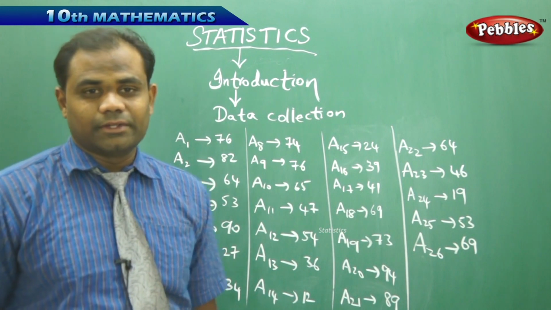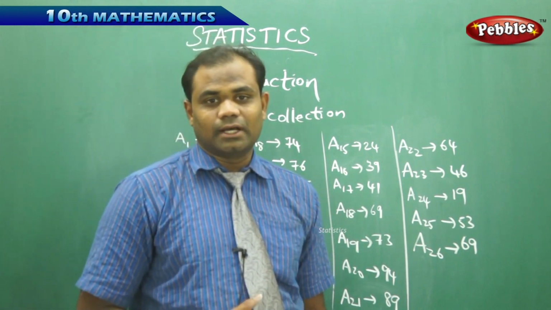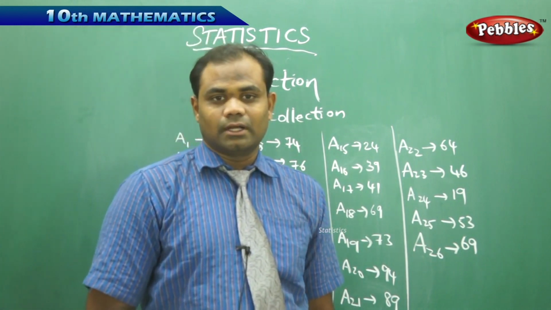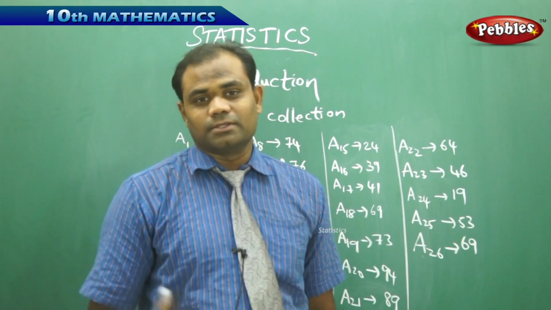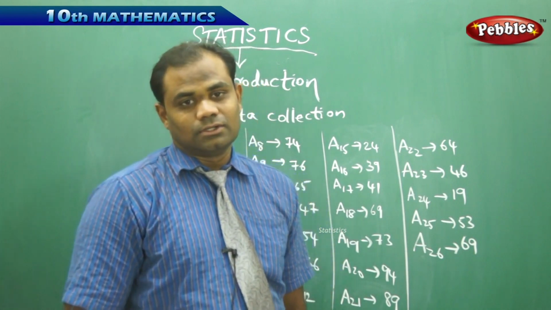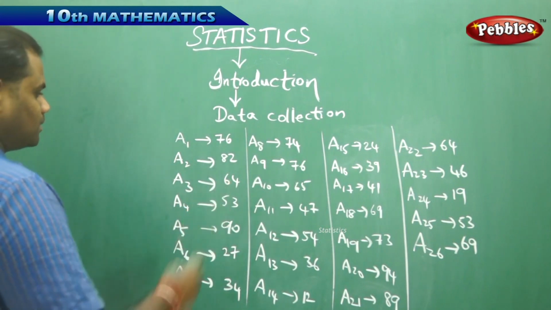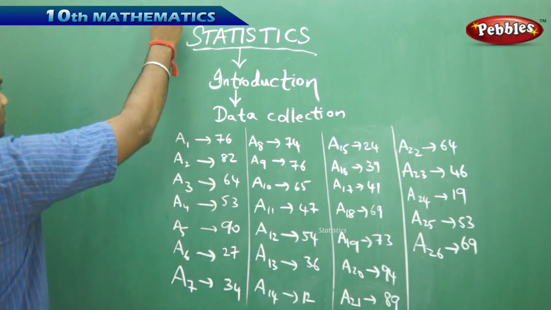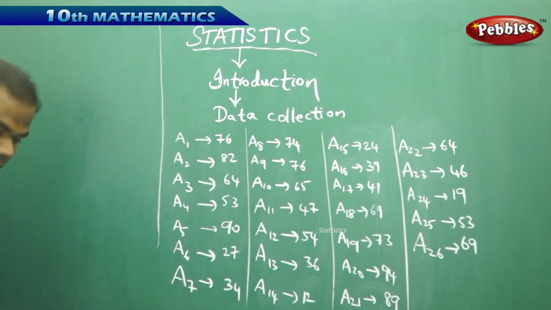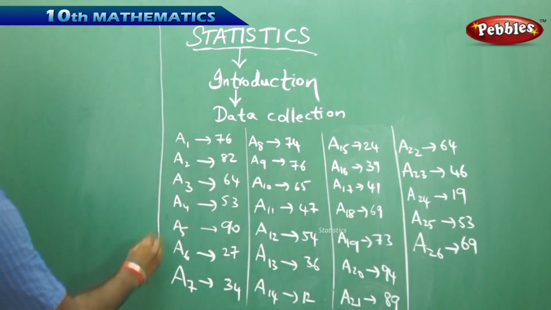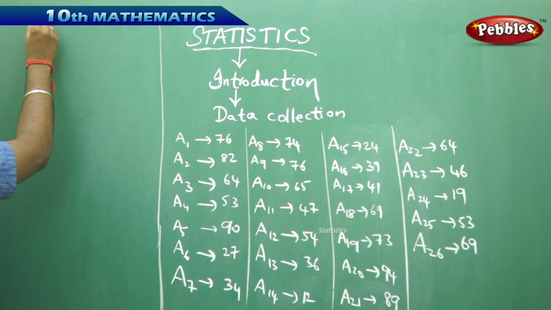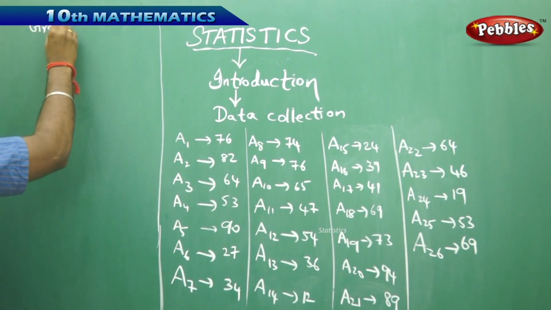So once the data is arranged, we examine, we study the data, and then we make predictions using different properties of statistics. So let's see how I can arrange this data. Now say for example, I wanted to use these 26 students in the form of a table, a tabular form of arranging this into a grouped data.